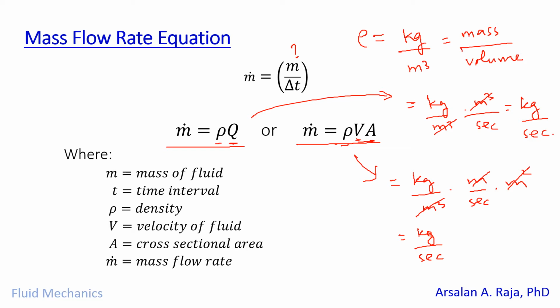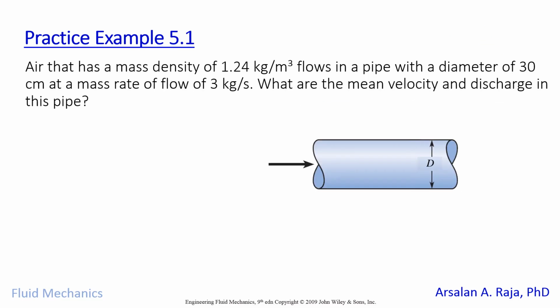So now let's have a look at some numericals in order to understand how we can calculate mass flow rate and the volumetric flow rate.